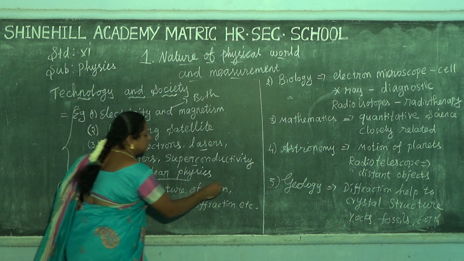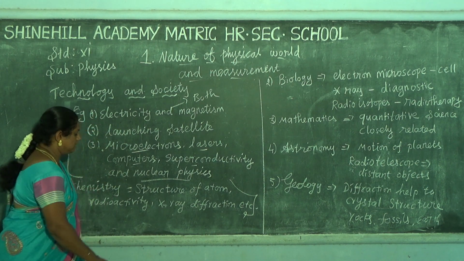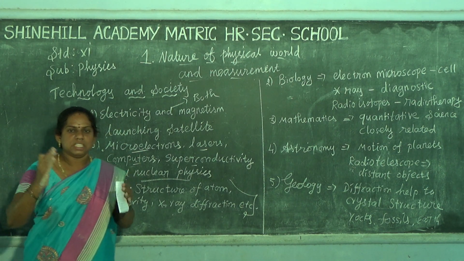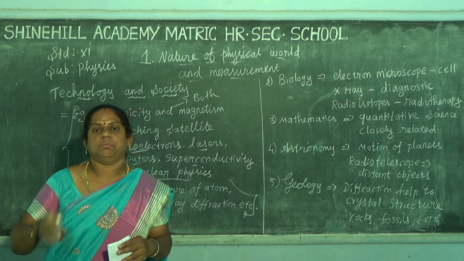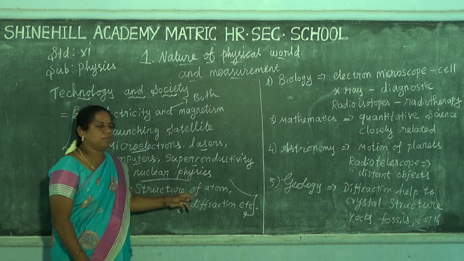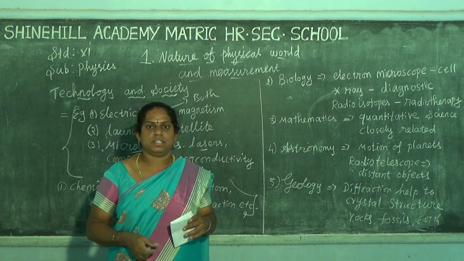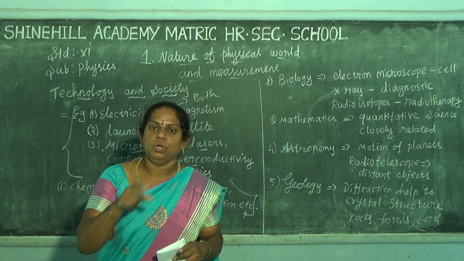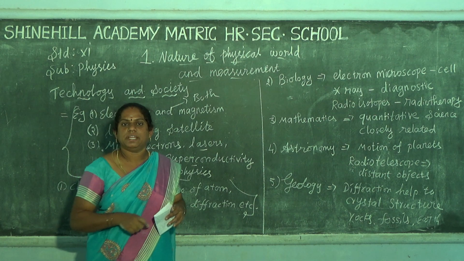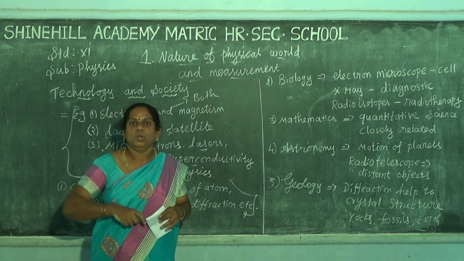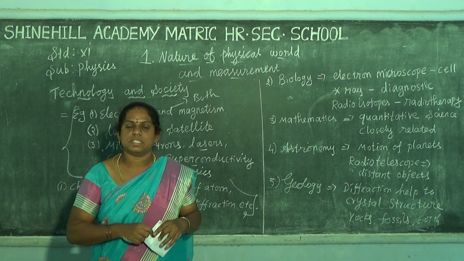So these three are used for arranging the elements in the periodic table. For example, hydrogen, this atomic structure you know. To arrange in the periodic table, already you know it because you learned in a lower class, for example in 10th standard.